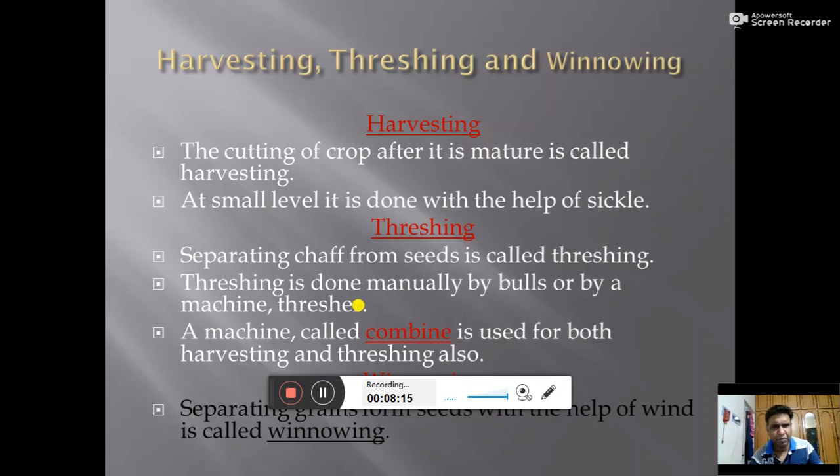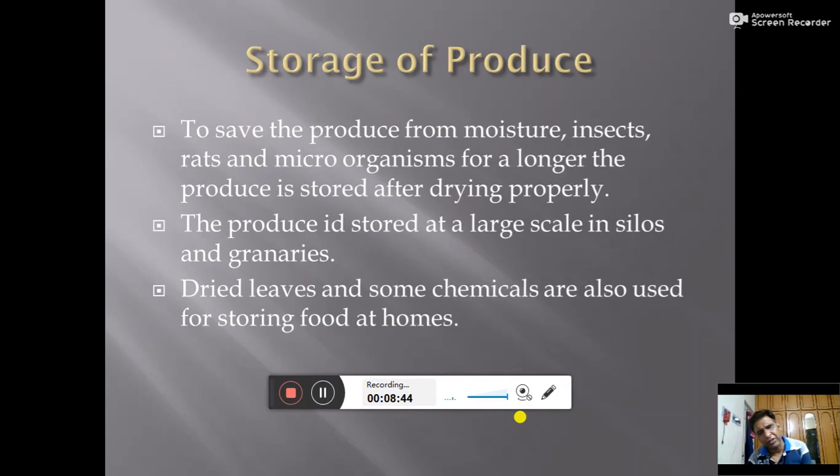The next one is winnowing. Winnowing is separating grains from the chaff with the help of wind. It is called winnowing. So dear students, we have gone through these different topics. Now the next topic we have, that is after the threshing and winnowing, we store the food, we store the